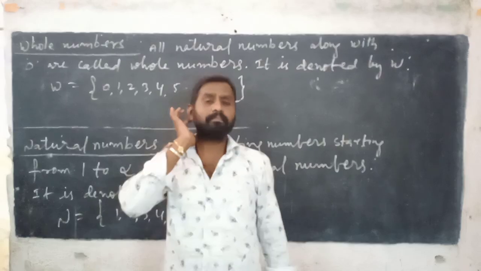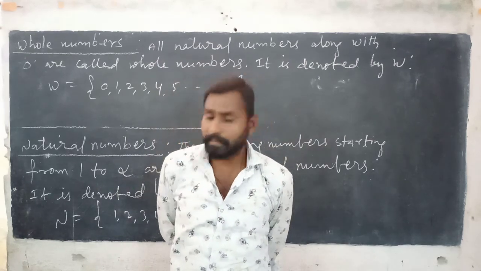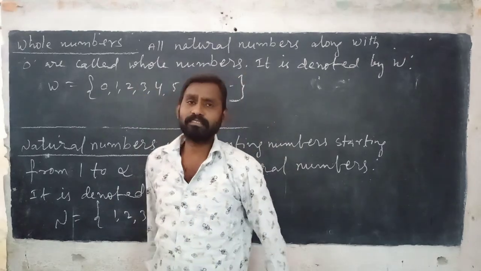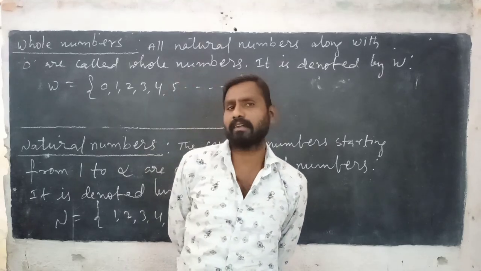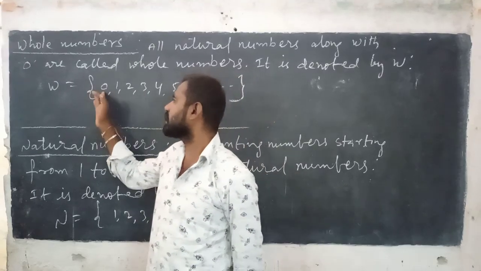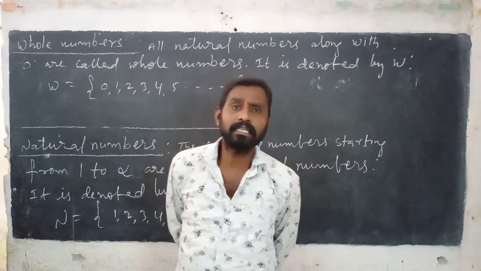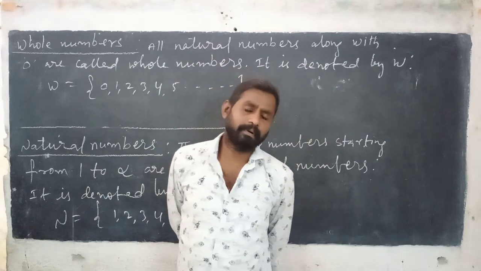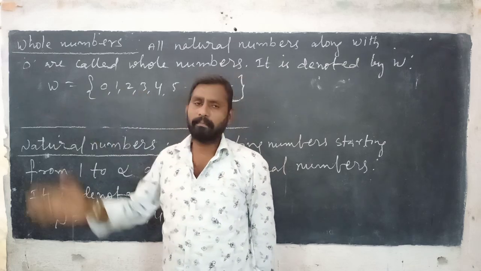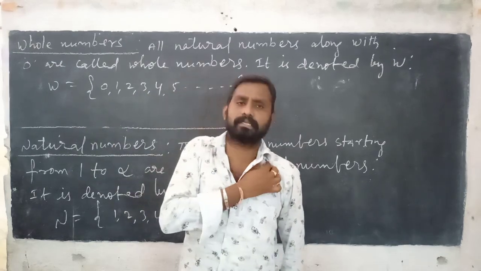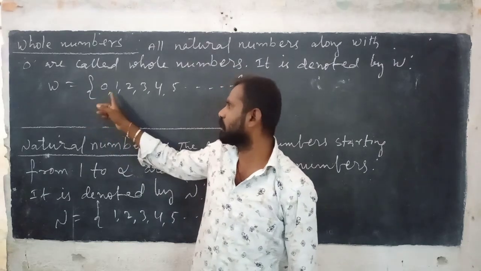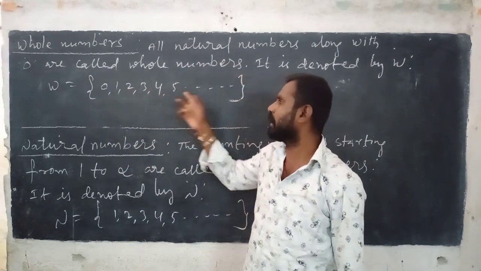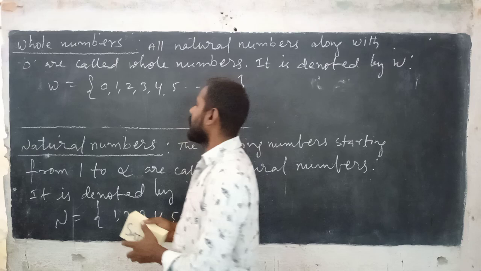All natural numbers along with 0, means all natural numbers, 1, 2, 3, 4, 5, 6 like that only, and included 0, are called whole numbers. W is nothing but whole numbers. So this is the whole numbers.